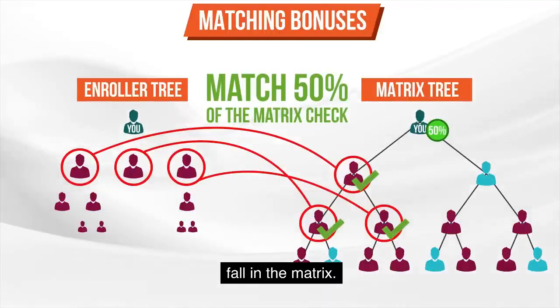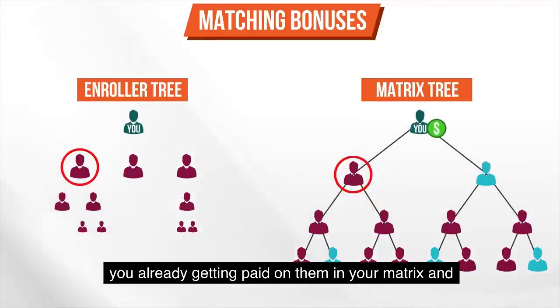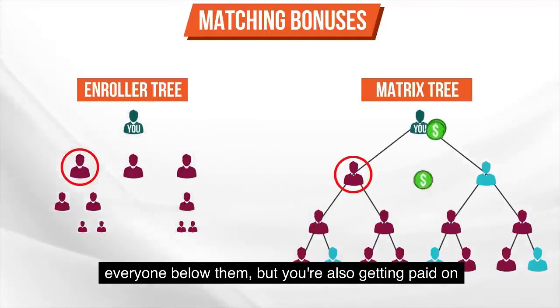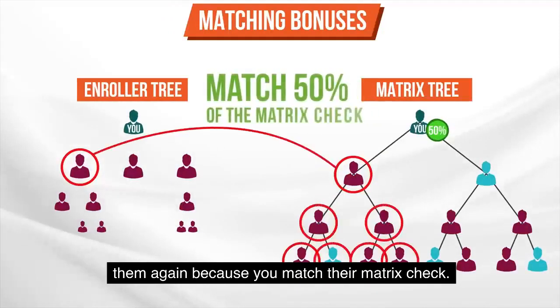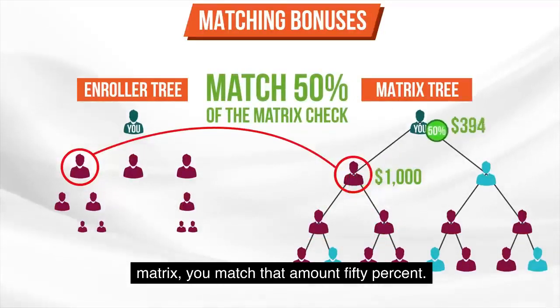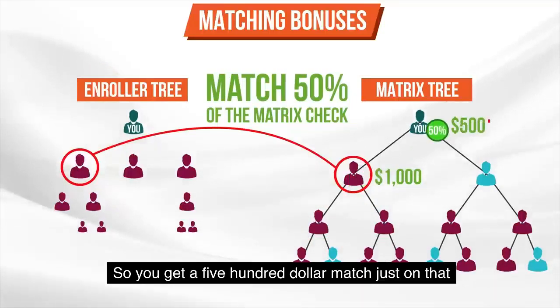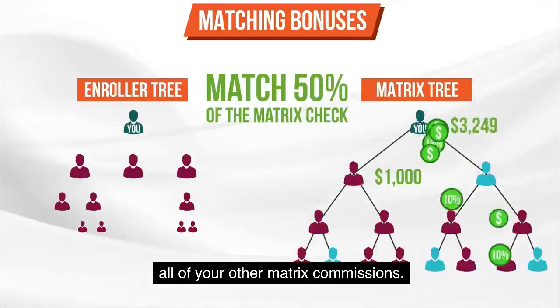So if you enrolled this person, for example, not only are you already getting paid on them in your matrix and everyone below them, but you're also getting paid on them again because you match their matrix check. If they're making $1,000 a month in their matrix, you match that amount 50%. So you get a $500 match just on that person alone on top of all of your other matrix commissions.